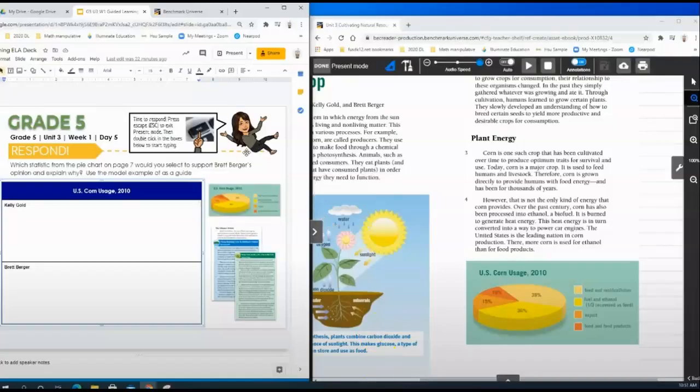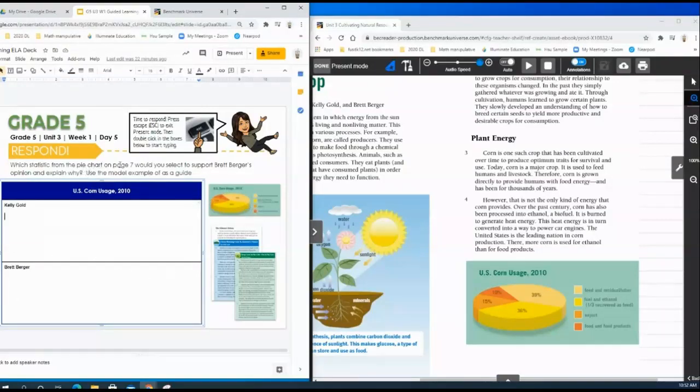Today we are going to look at text features and how text features can help authors support their point of view. Now, remember when we read in our text, there were two opinions, one from Kelly Gold and one from Brett Berger. We're going to look at the pie chart and see what part of the pie chart can help Kelly Gold's argument. You are going to look at the pie chart as well, and decide which part of the pie chart can help Brett Berger's.